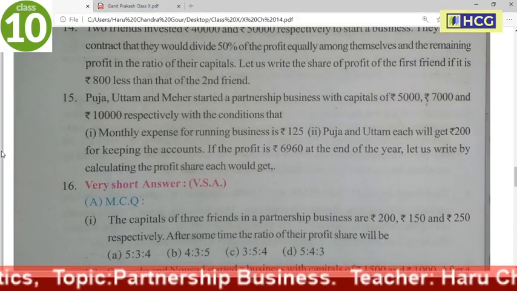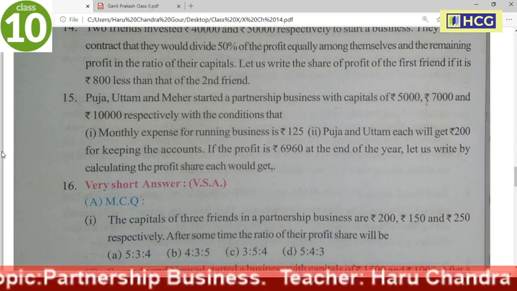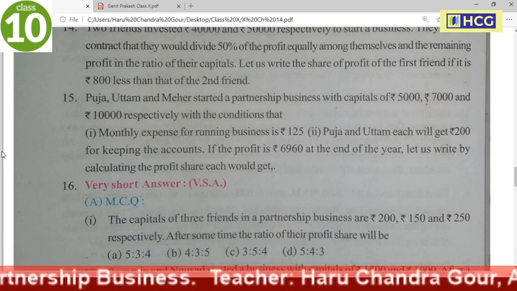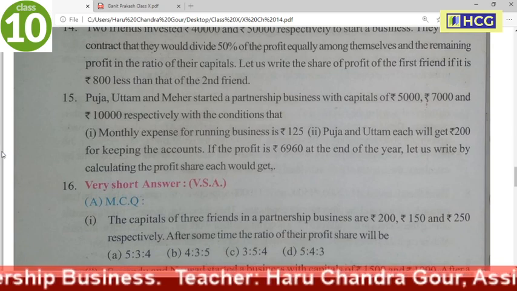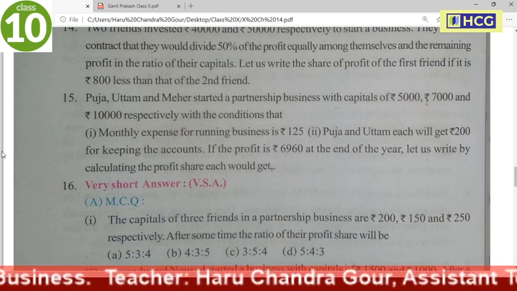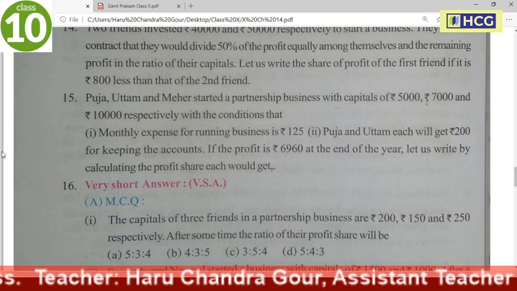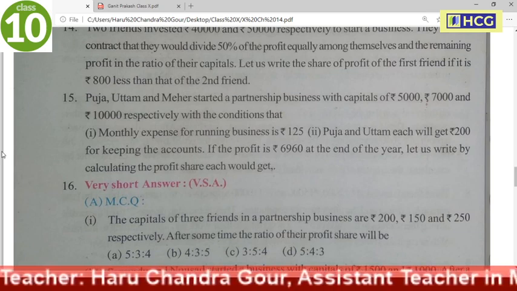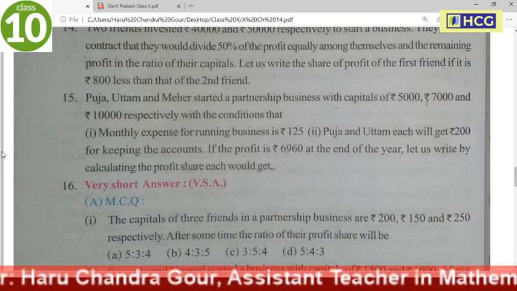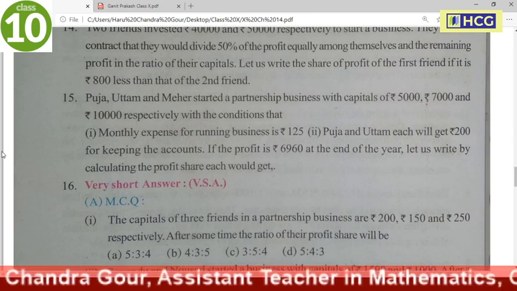Next, number 15. Pooja, Uttam and Mihir started a partnership business with capitals of 5,000, 7,000 and 10,000 respectively, with the condition that condition number 1, monthly expense for running business is rupees 125, and condition number 2, Pooja and Uttam each will get rupees 200 for keeping the accounts.